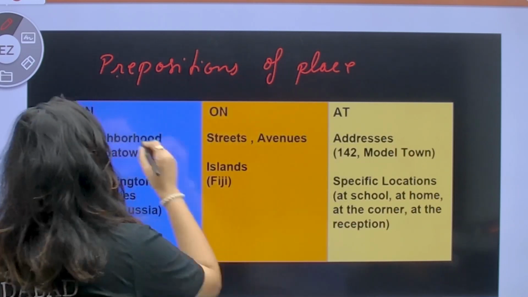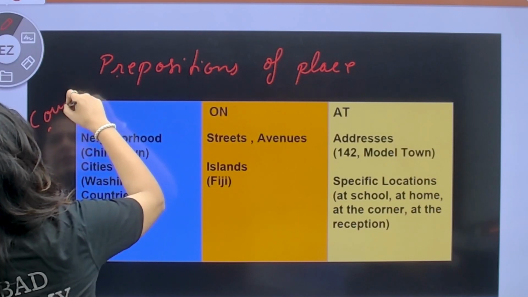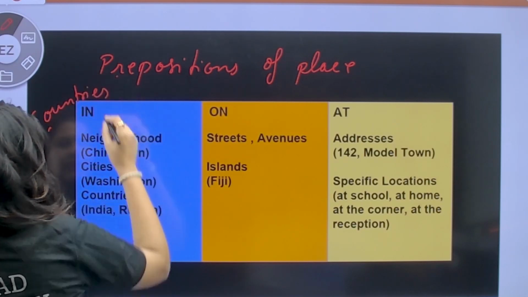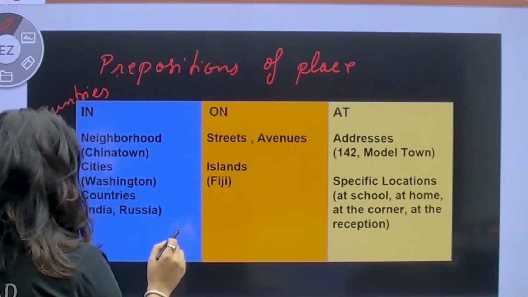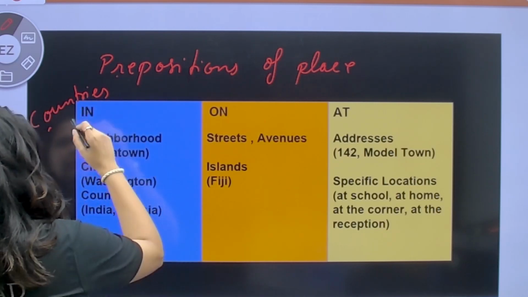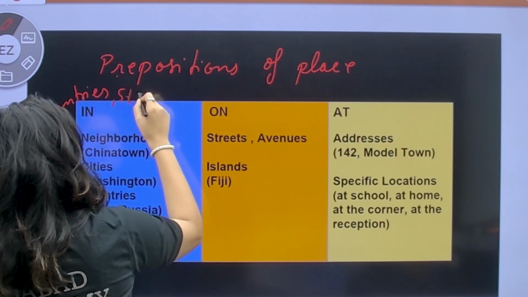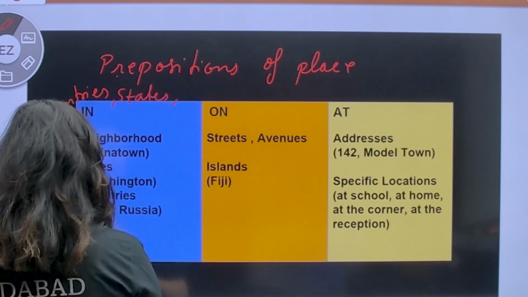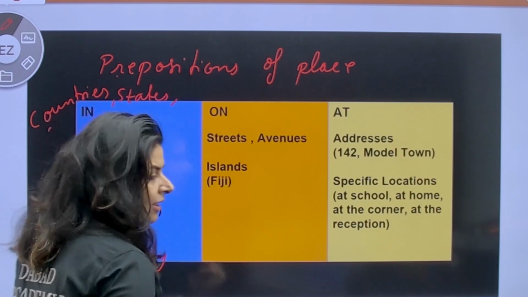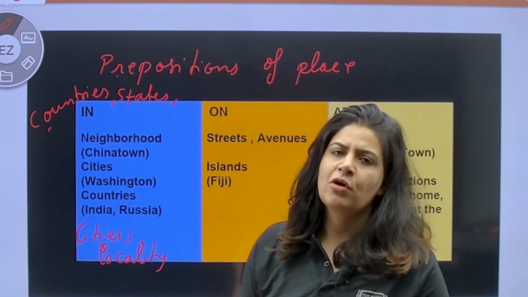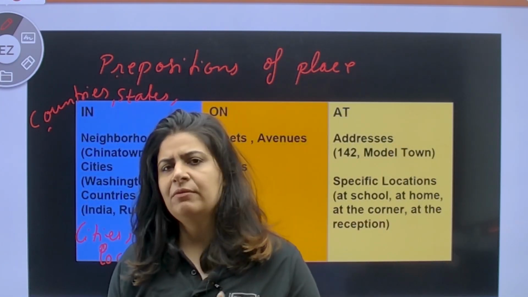So all your countries, like over here it is written in India, in Russia, in USA, in UK, states, cities and localities. Locality in the sense, if you live in Model Town, you will say I live in Model Town.